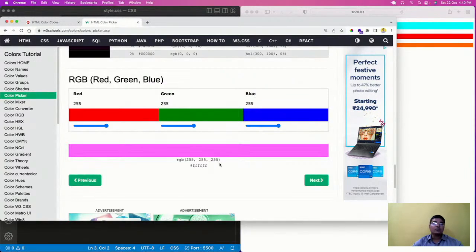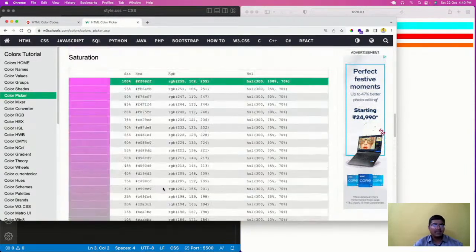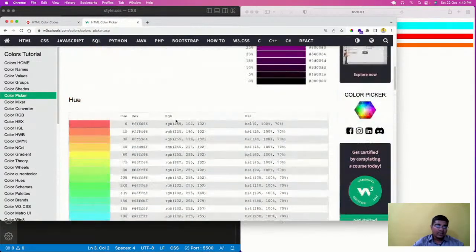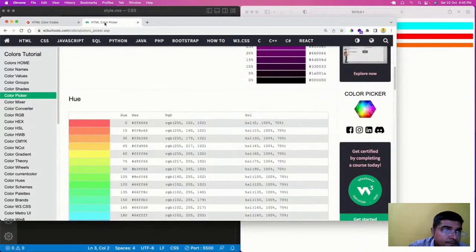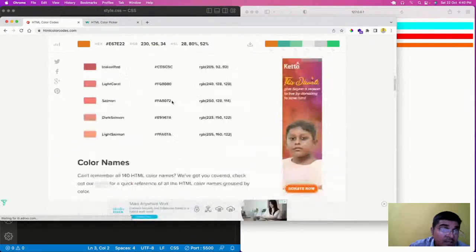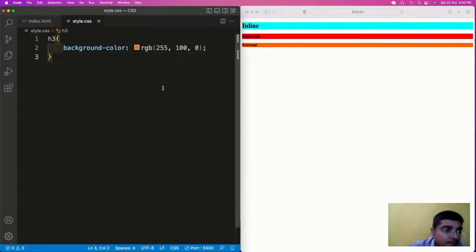So this is how you can have the color codes of n number of colors of your choice. And here you can have the names of the colors. Fine. So now moving back to CSS.